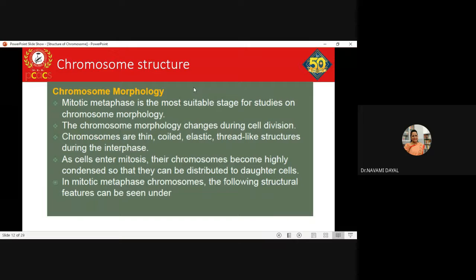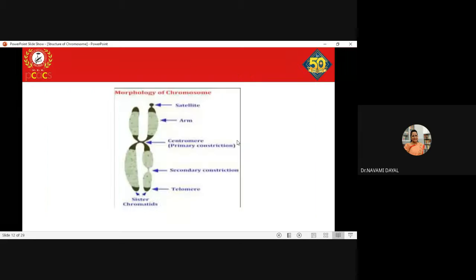Coming to the chromosome structure. The chromosome structure basically depends upon the position of the centromere. First, before talking about the centromere, this is a typical structure or morphology of the chromosome.